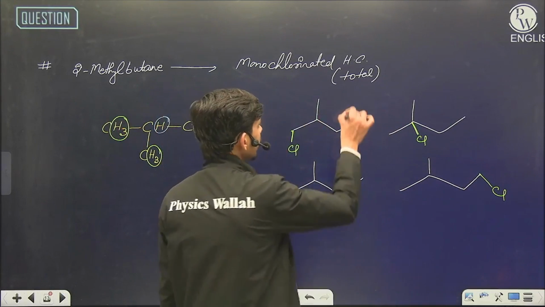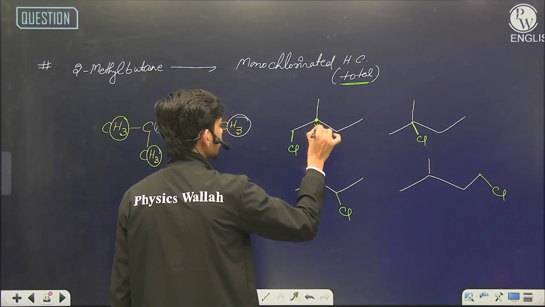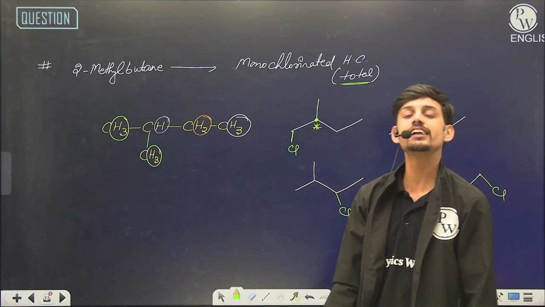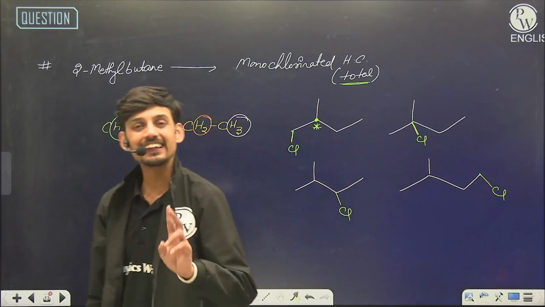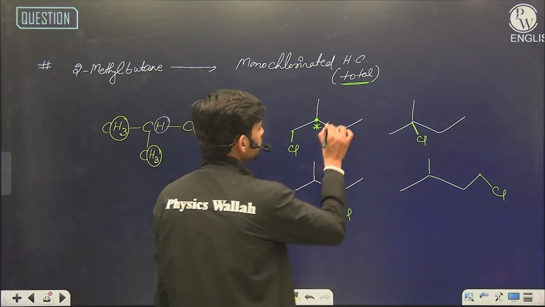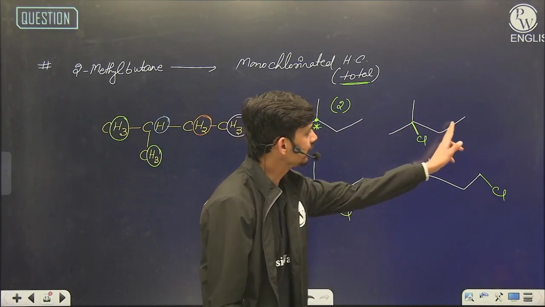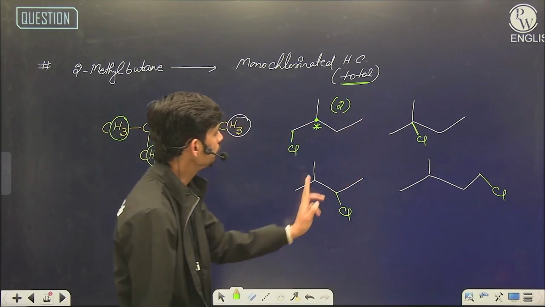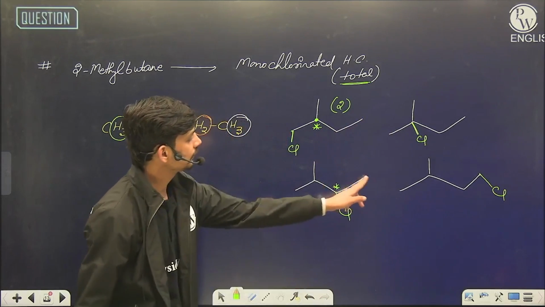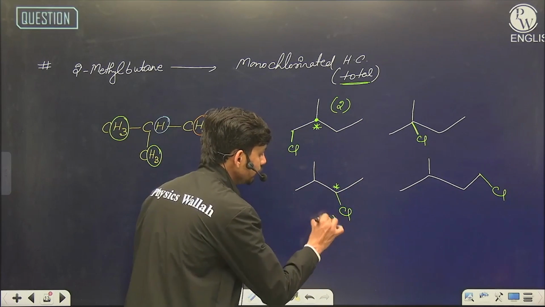But the question is asking for the total. If we look here closely, this carbon has become a chiral center. This carbon has become a chiral center. As you already know, a chiral center can be optically active and can form 2 different dextro and levo isomers. So instead of 1, we will be counting this structure as 2. If you see here, there is no chiral center. This carbon has 2 identical methyl groups. If you see here, there is 1 chiral center. This is different, this is different, this is different, and hydrogen is different. So this will also be counted as 2, not 1.